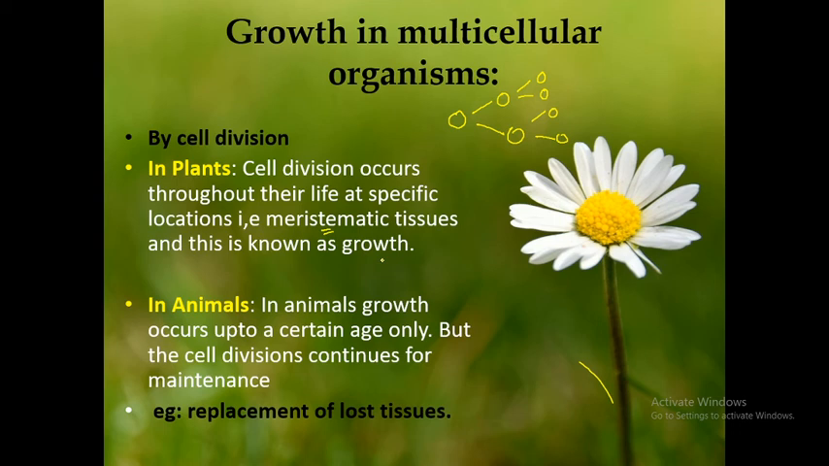Now coming to animals: growth occurs up to a certain age only, but cell division continues for maintenance. To a certain age only we grow, human beings as well, but cell division will be taking place in our body. When the old cells die, the new cells replace them. That is replacement of lost tissue. We'll know more in detail about growth in multicellular organisms, what happens and how it takes place, in the next class.